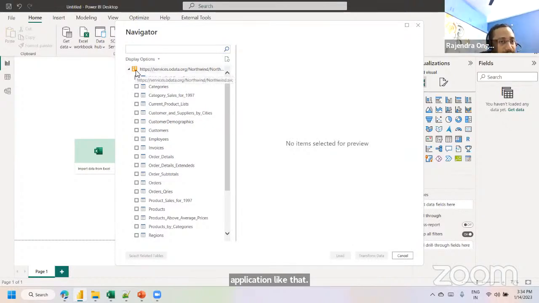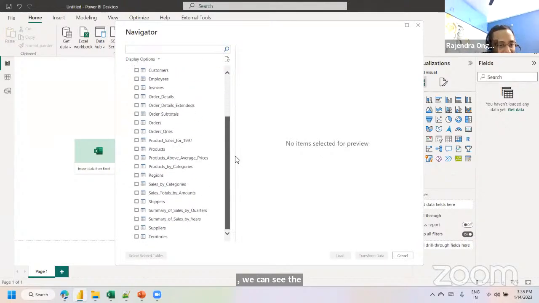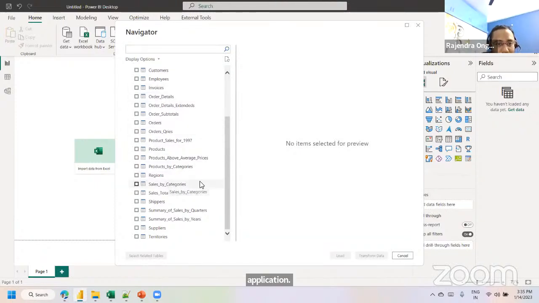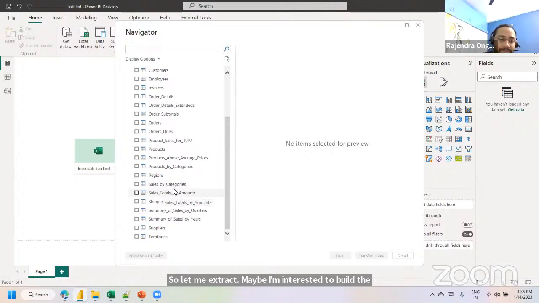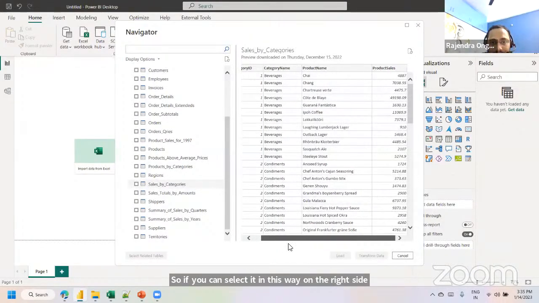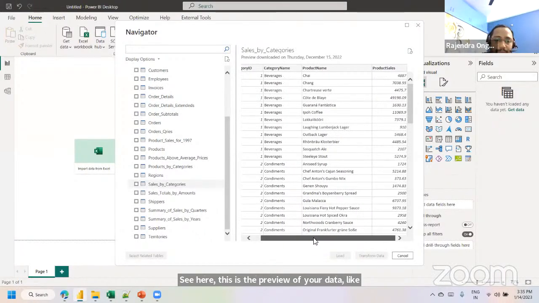Once after connecting to this, we can see the link, and inside it are multiple tables. Only the required tables are going to be fetched into your Power BI Desktop application. So how are we going to select them? Let me extract one. Maybe I'm interested in building visualizations based on sales by category and sales total by amount. If you select it this way, on the right side you can observe the preview. See here, this is the preview of your data: category ID, category name, product details.